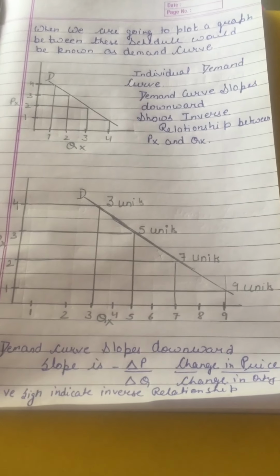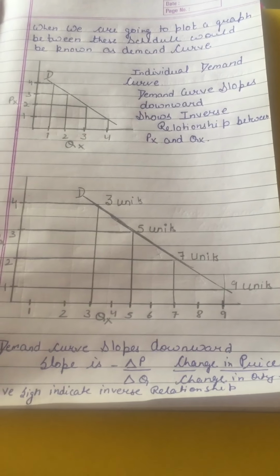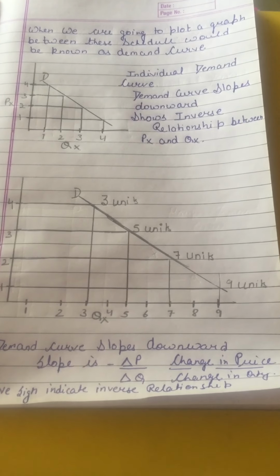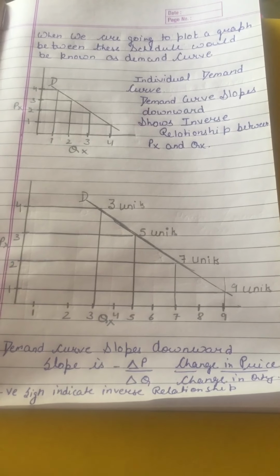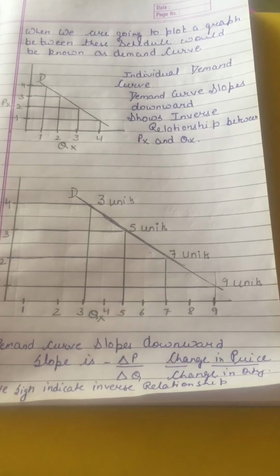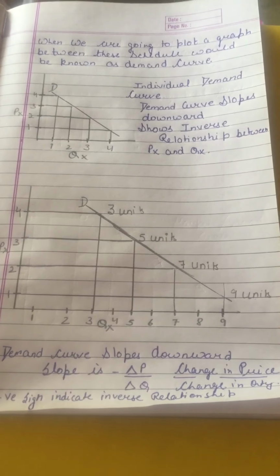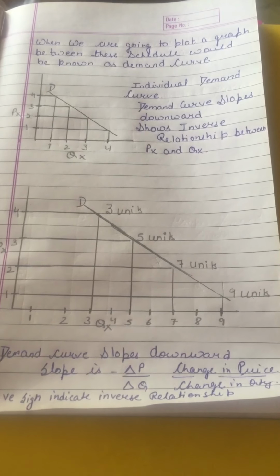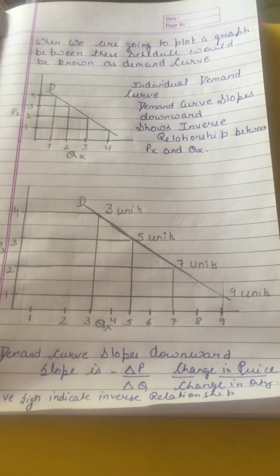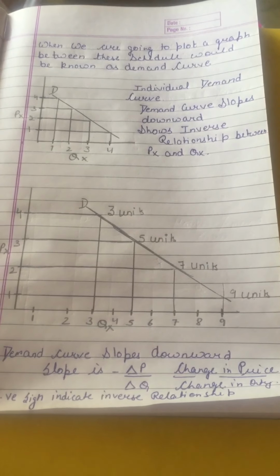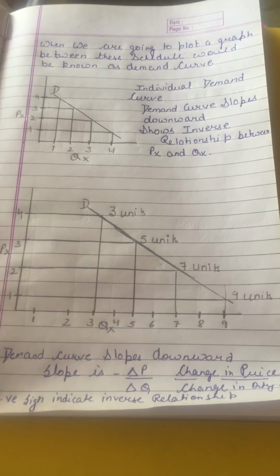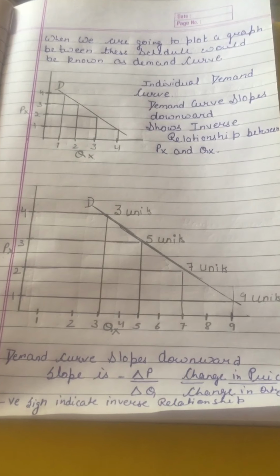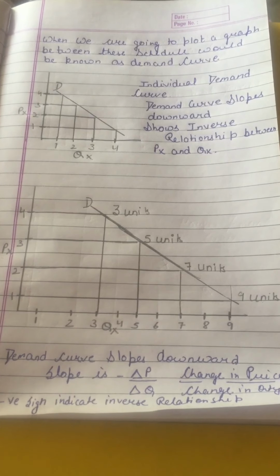So in this topic, we have studied the meaning of demand. What is the quantity demanded? After that, the demand schedule. Demand schedule is divided into two parts, individual and market demand schedule, or individual demand curve and market demand curve. Individual demand curve means that whenever we are plotting a graph of the individual buyer, that would be the individual demand curve. Or whenever we plot the graph of all the consumers in the market, but I have considered only two consumers in the market, that was my basic assumption, that would be the market demand curve.